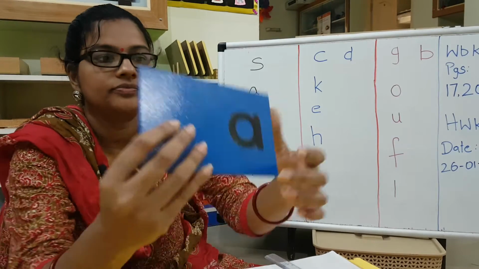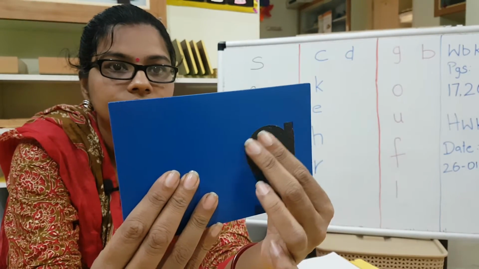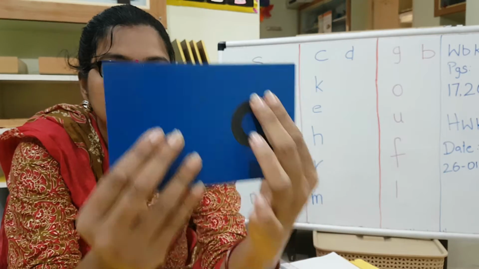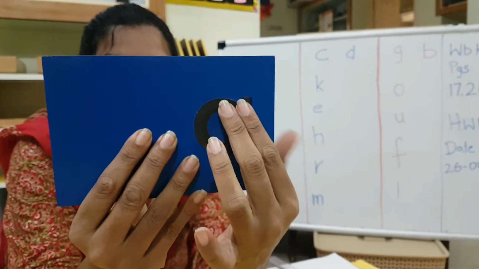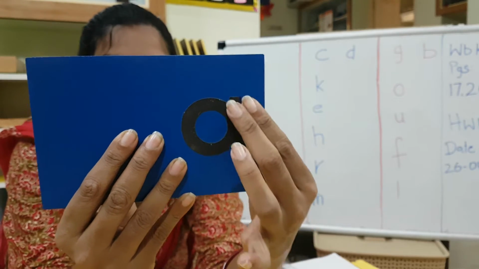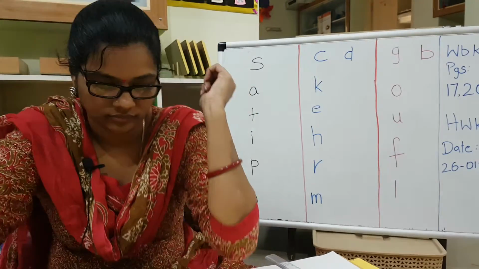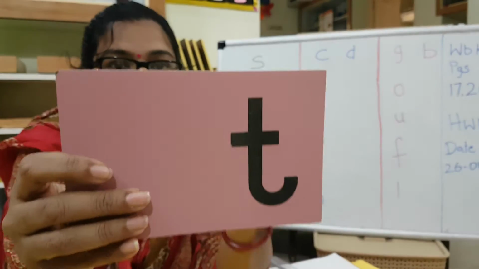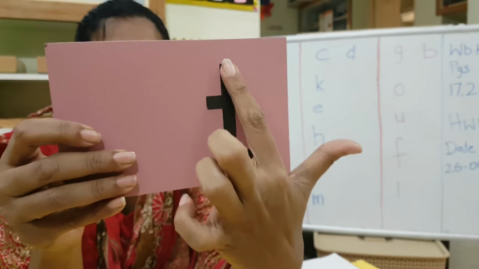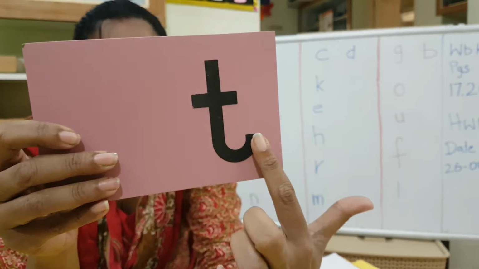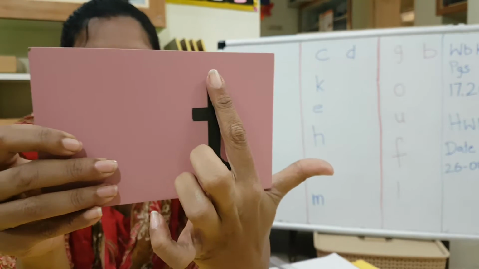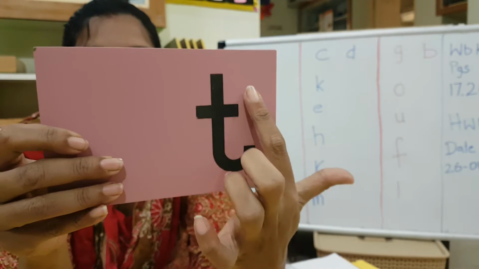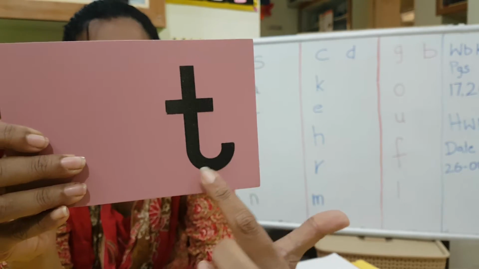Then you have a, starting here. You can either just put a standing line and a sleeping line. If you want, you can curve it a bit here.